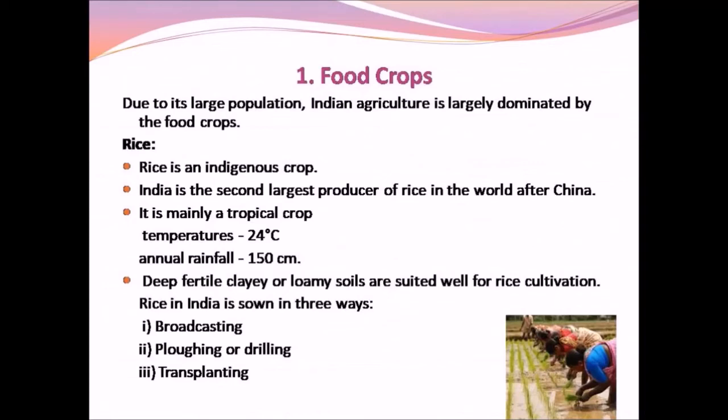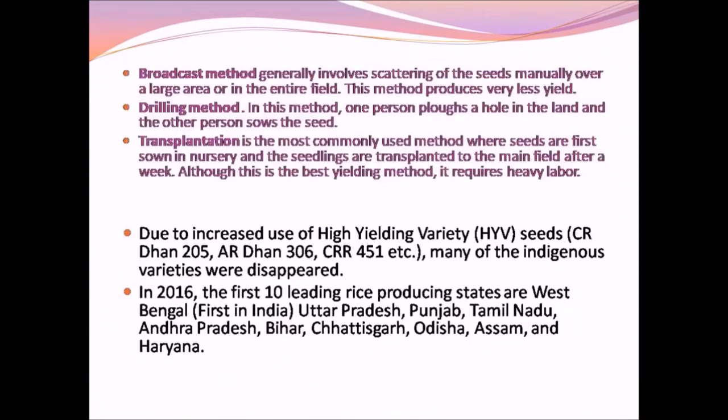Third is the transplantation method. It is the most commonly used method where seeds are first sown in the nursery and the seedlings are transplanted to the main field once they show 3 to 4 leaves. Although it is the best yielding method, it requires heavy labor.